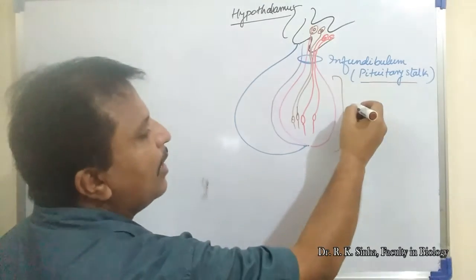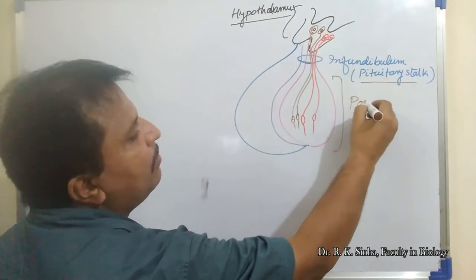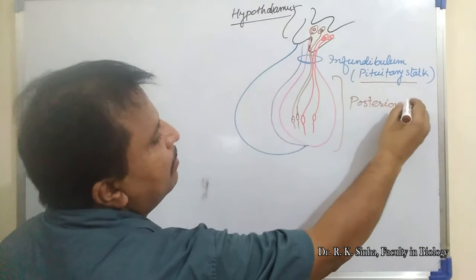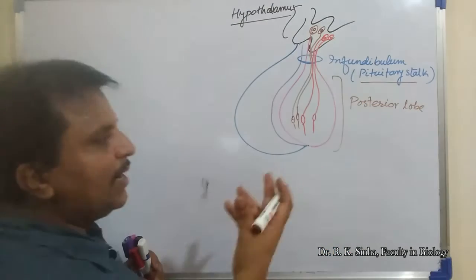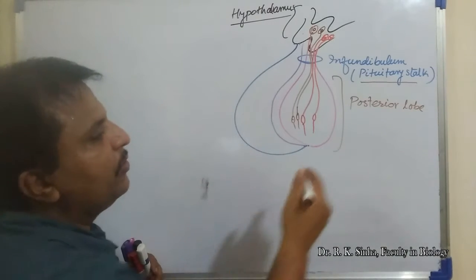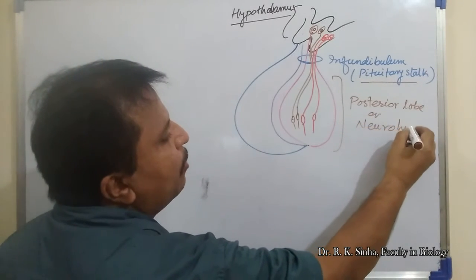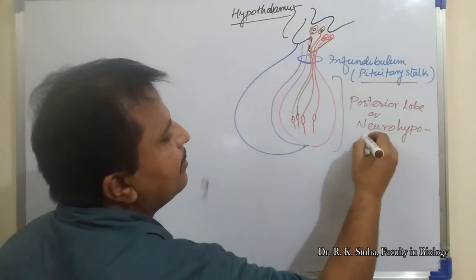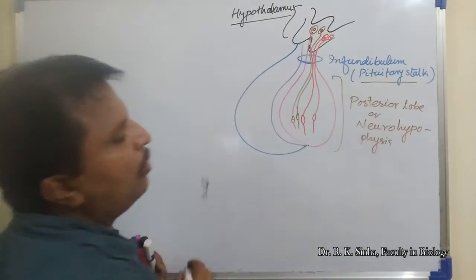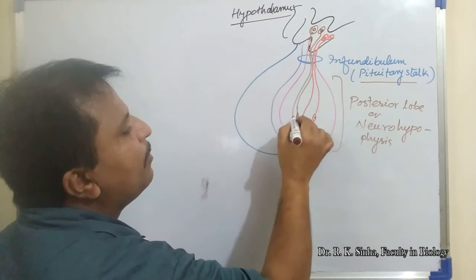That's why this is known as the neurohypophysis. The posterior lobe is made up of neurons, cells of nervous tissue, that's why it is also known as neurohypophysis.